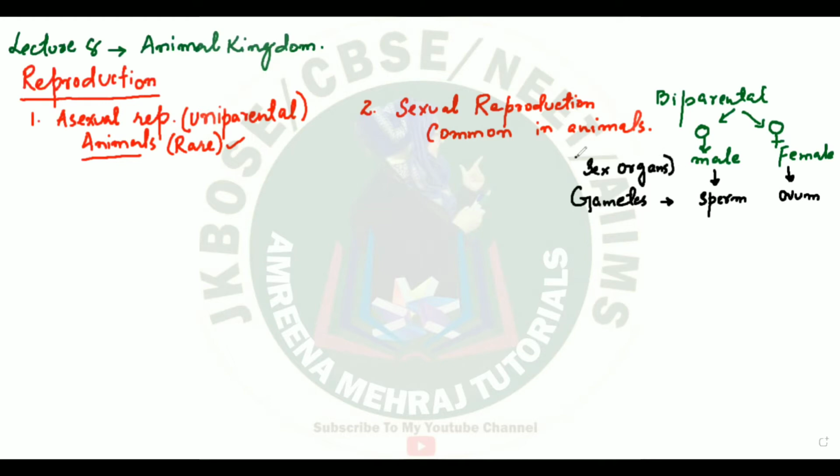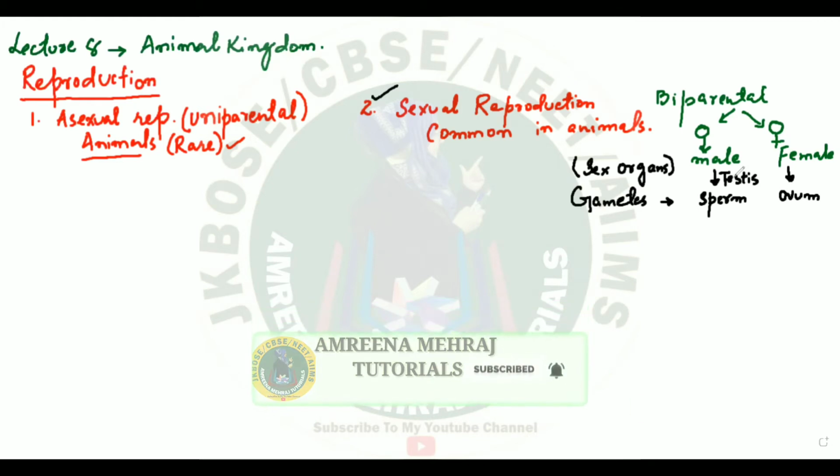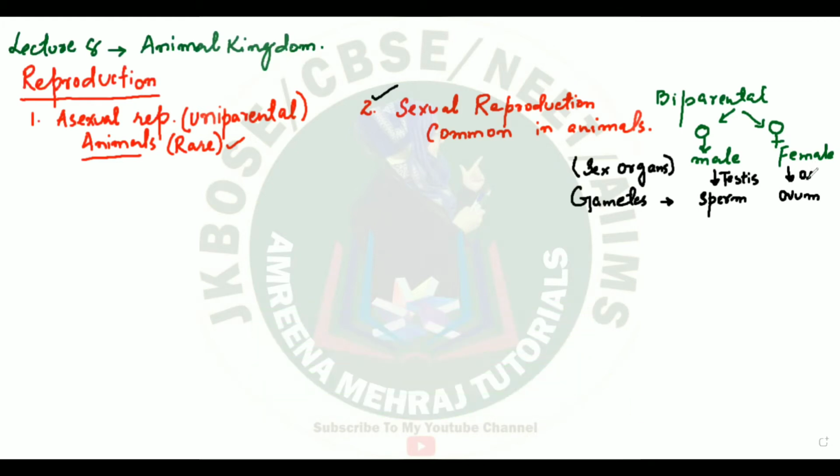So you will see involvement of sex organs in sexual reproduction, whereby we are talking about testes in male, where the sperm formation is taking place, and we see ovaries in females. Let me write it down properly. As far as females are concerned, the sex organ is the ovary. So you saw that sex organs are involved, like testes in males and ovaries in females, where gametes are produced. The sperm is produced and the ovum is produced.